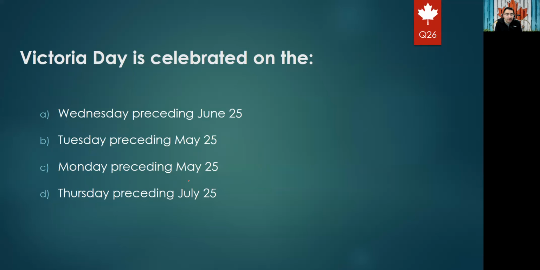If you don't know the date, at least you know it is Monday, so you can select C and exclude all other options. And if you know the date but don't know the day, you will be selecting between these two because it is May 25. So the right answer is Monday preceding May 25.